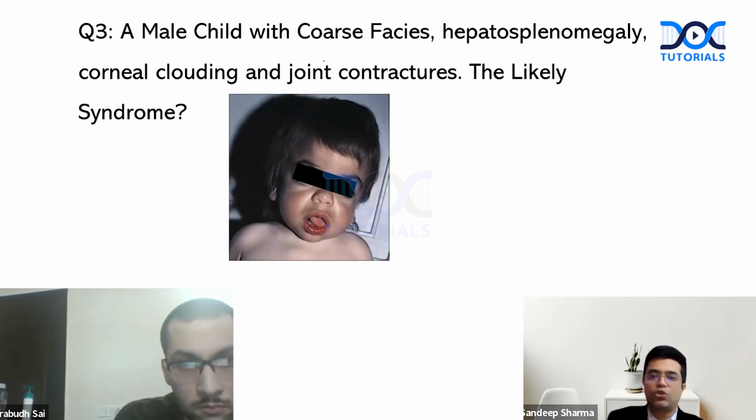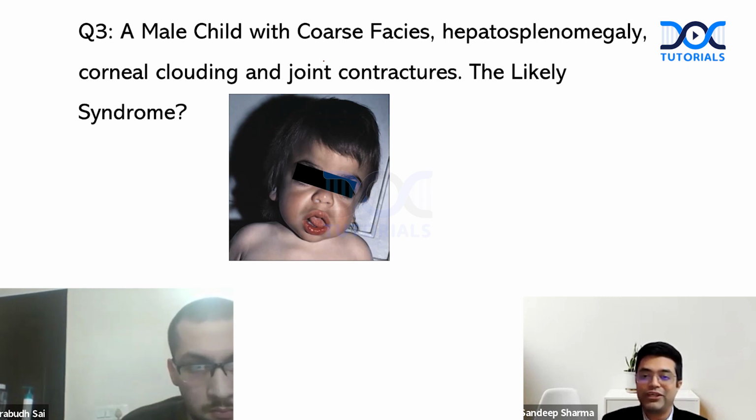Dr. Prabhupada, here comes your question. A male child with coarse facies, hepatosplenomegaly, corneal clouding, and has joint contractures. What is the likely syndrome? The face of the child is also shown here. Dr. Prabhupada, your time starts now. Sir, mucopolysaccharidosis. Which one? Syndrome. You have to name the syndrome. 4 seconds. 3, 2, 1. The time is over. You need to name the syndrome.